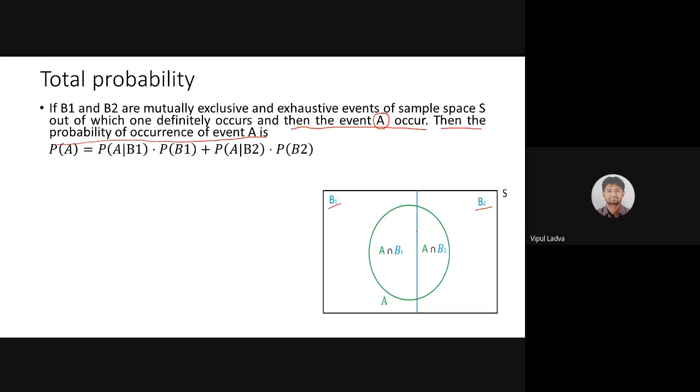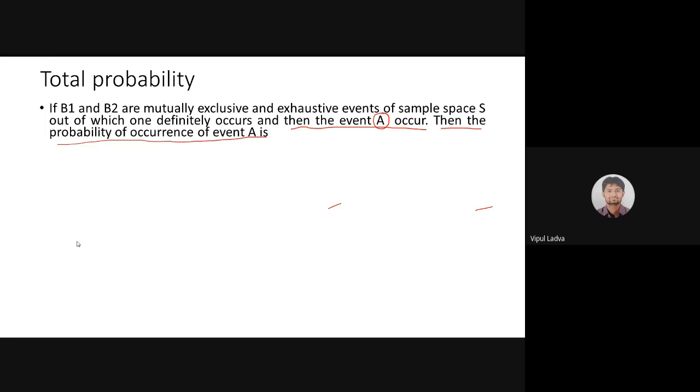Now, if I wish to find the probability of A in this case, then what should be the formula? Let me give you one more approach to understand this.